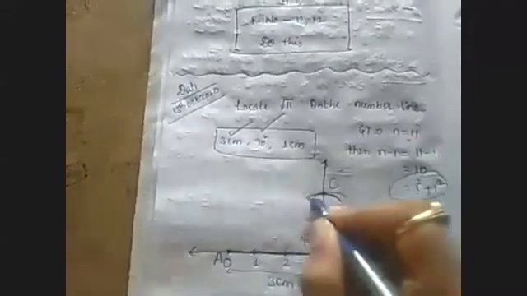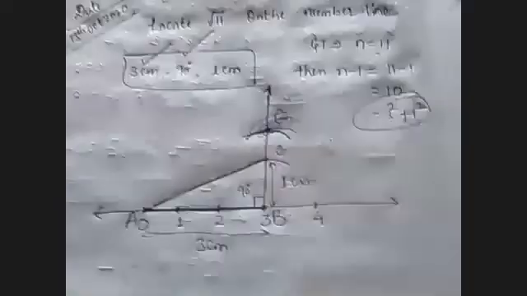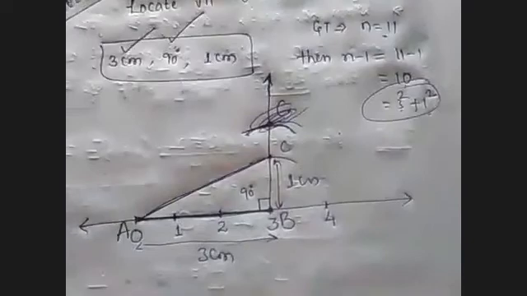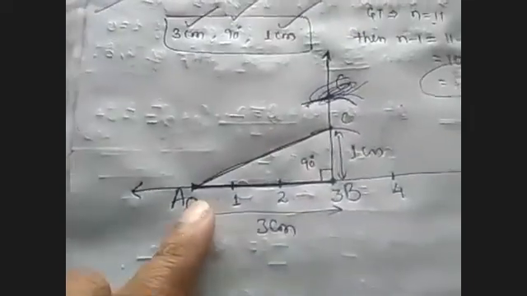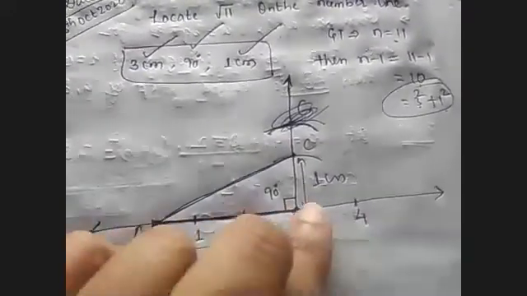Mostly you won't get this much distance for 1 centimeter. Okay, maybe you get here. Remove this. C as a center, this will be 1 centimeter. Join A to C. Got it? By using these 3 measurements, we formed a triangle, a right angle triangle ABC.